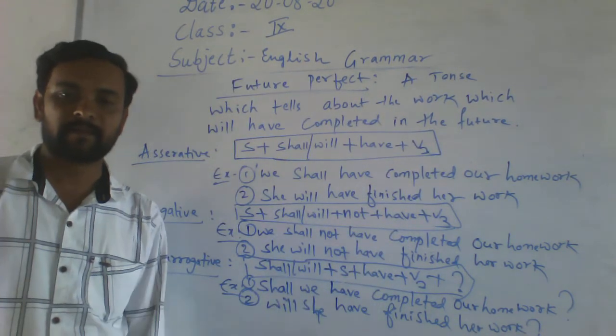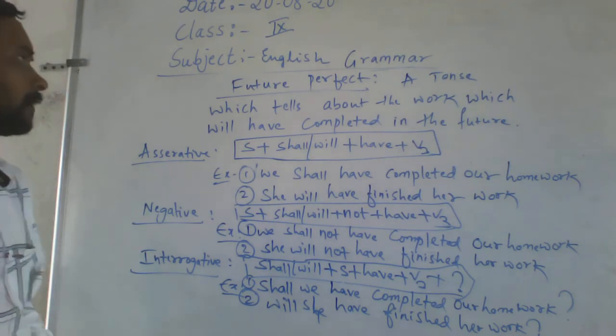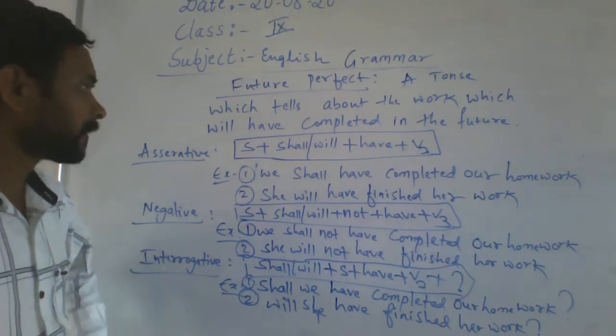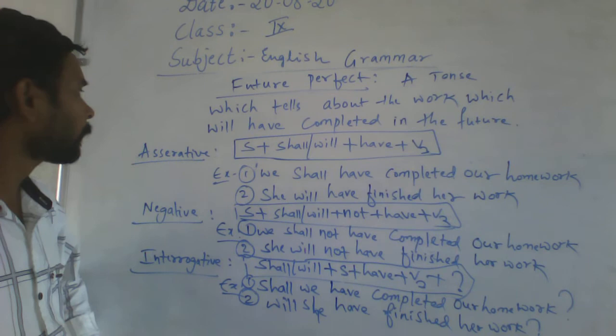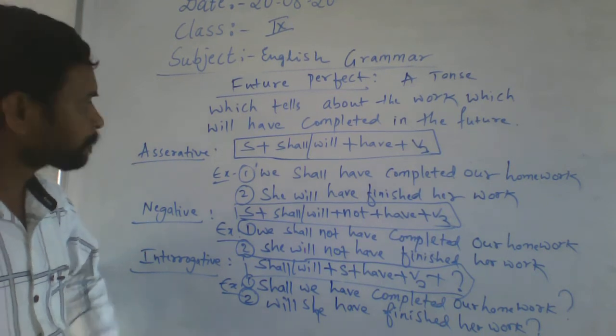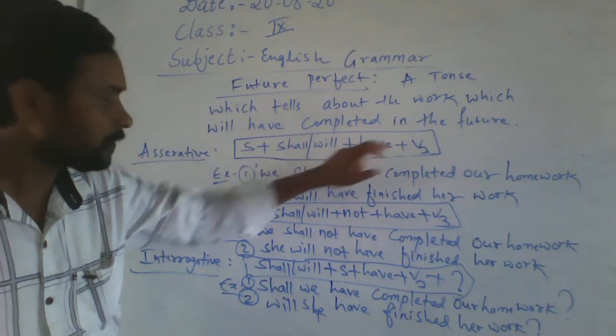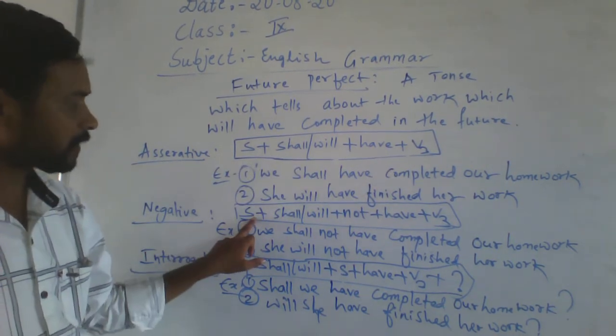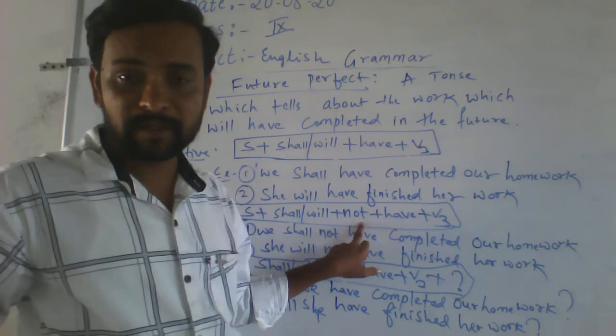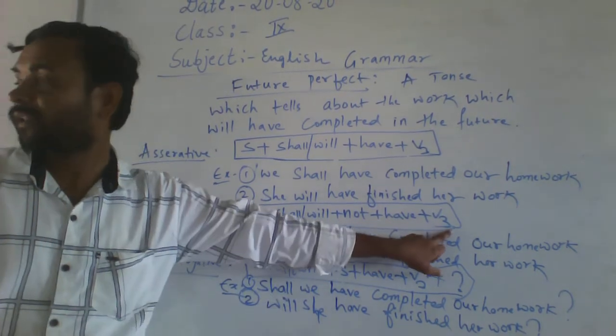Does it understand? This slide, future perfect. This slide you have to do. Assertive: subject, shall or will, have and V3. Negative: subject, shall or will not, then have and V3.